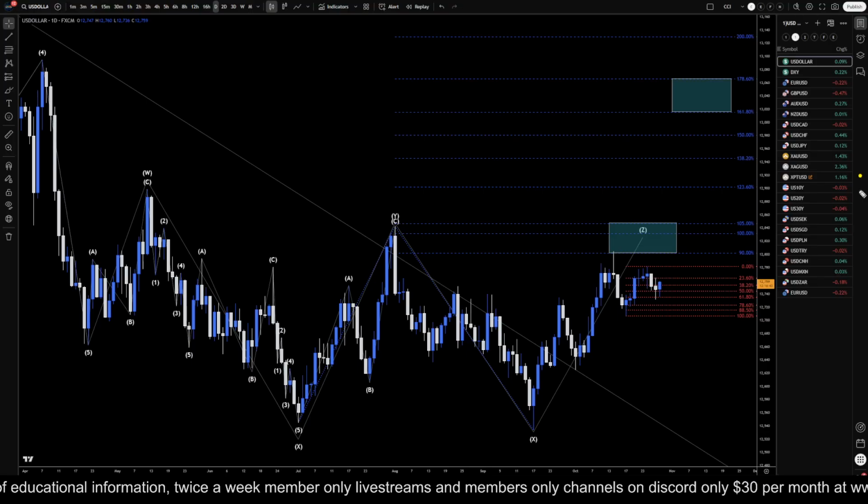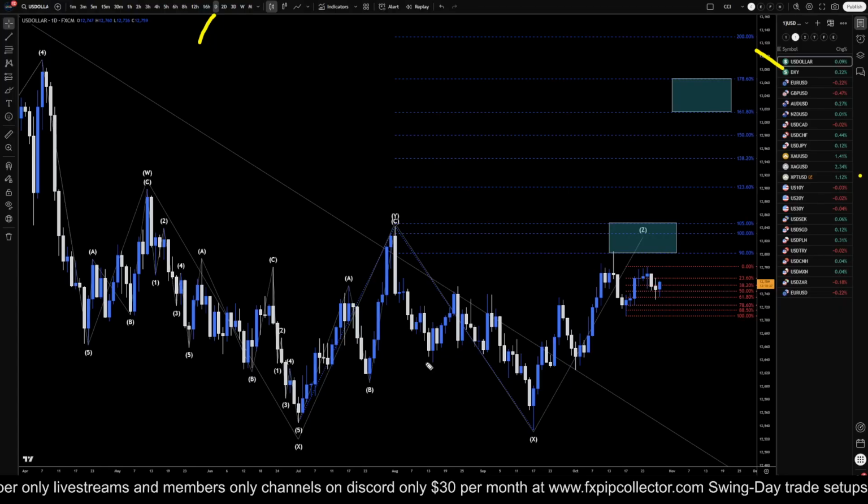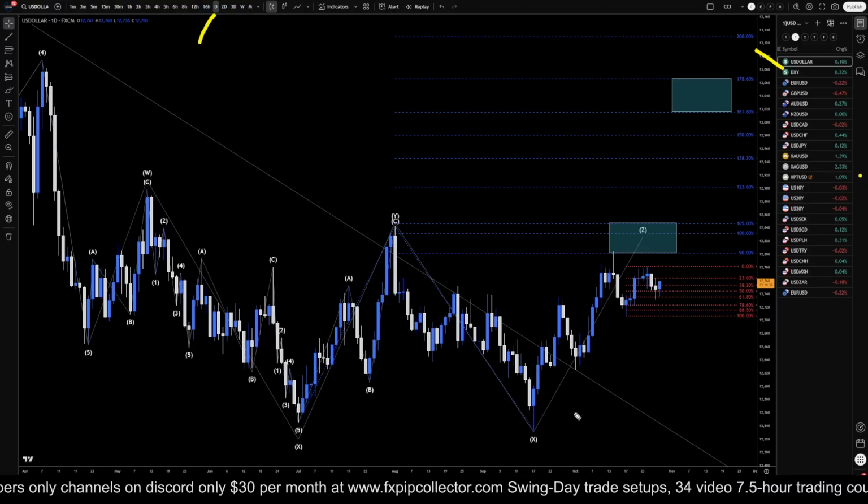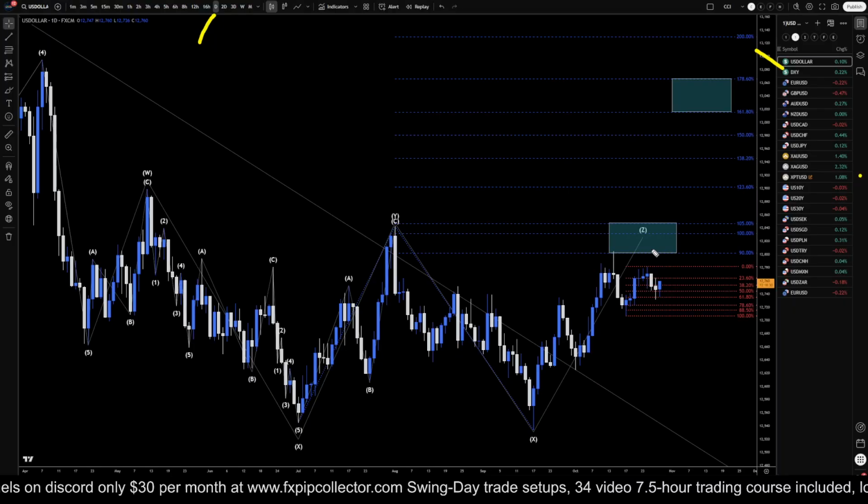Today is Wednesday, October 29th, and this is my analysis for the US dollar index, and we're on the daily time frame. So today is FOMC interest rate news, definitely a very big news event. Now, we can't really deny that the trend is still up on the US dollar.